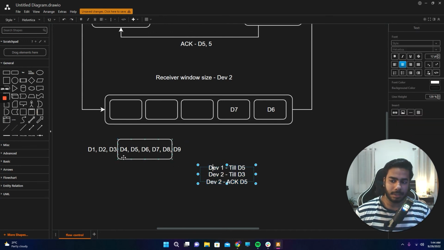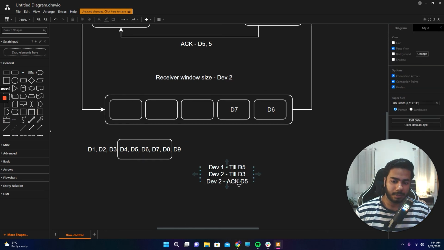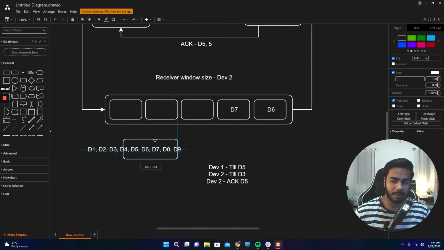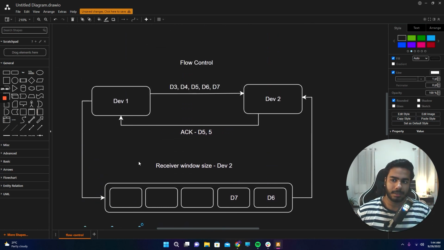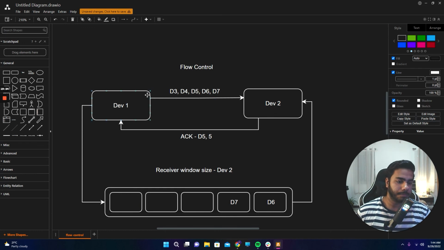It received till D3. Then if it receives acknowledgement for D5, that means device 2 received the first 5 segments of data. So it would again move the sliding window ahead, and so on, till the whole transmission of data takes place. After that, the connection is closed. So that's the basic concept of flow control.